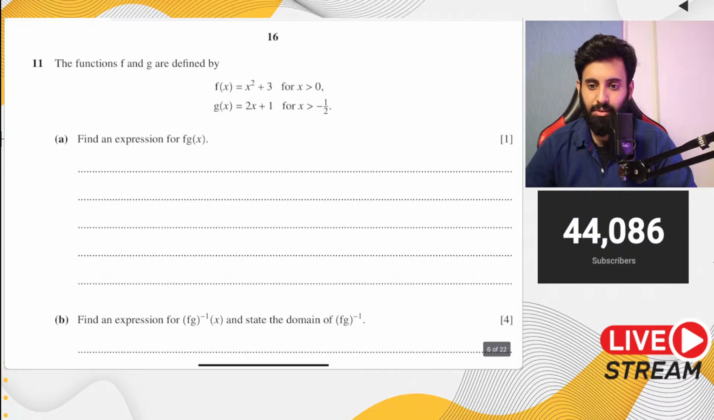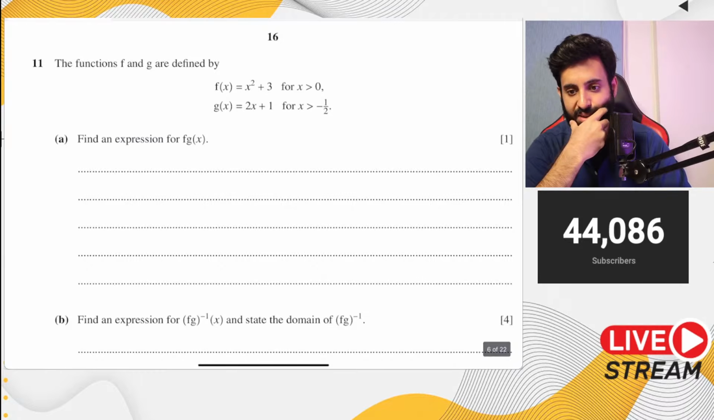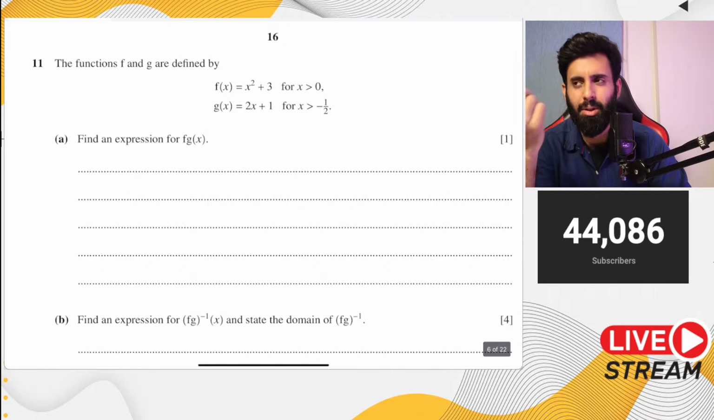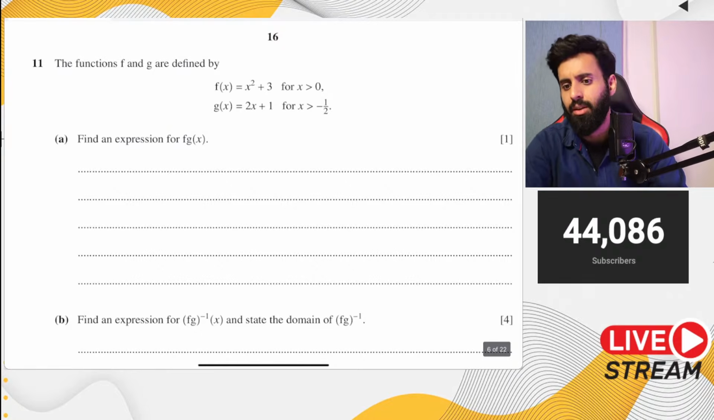Sir, for composite inverse function, do we always find out the inverse first, then input composite? No, first you find out the composite function, then you find the inverse. I mean, you can do it the other way around as well. You can find the inverse first and then make composite, but it's easier to first find the composite function and then do the inverse. It saves a bit of work.